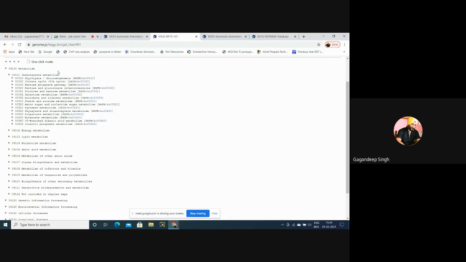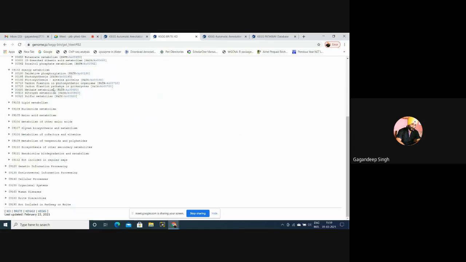It means I don't have any sequence that has been mapped with metabolism. If any sequence is mapped, what kind of results will there be? Let us check another metabolism, energy metabolism. Same is the case with energy metabolism and lipid metabolism.